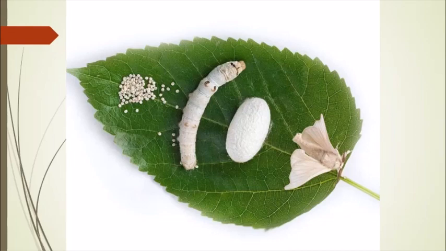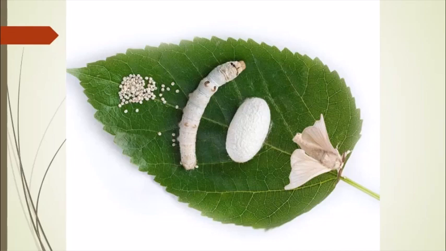Now the silk thread is formed from the secretion of their salivary gland. So larvae spin this thread around themselves to form a cocoon, which is usually spherical in shape. So 10 days before the pupa turns into the adult,